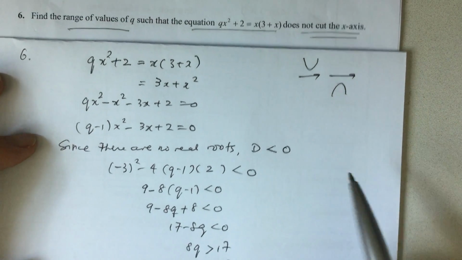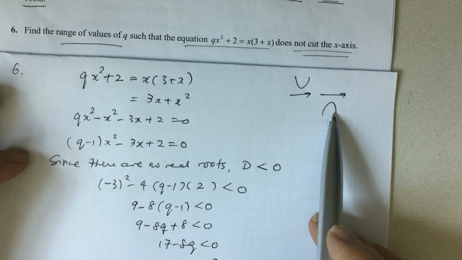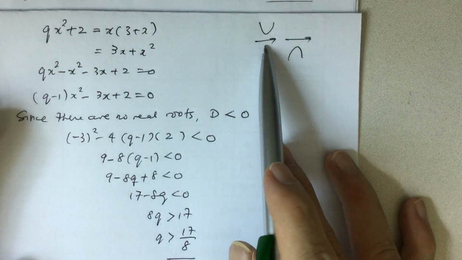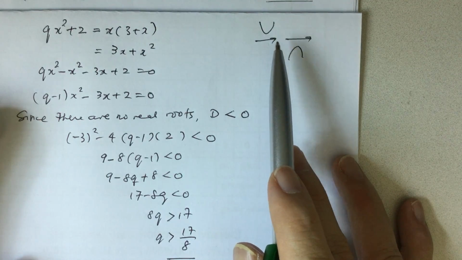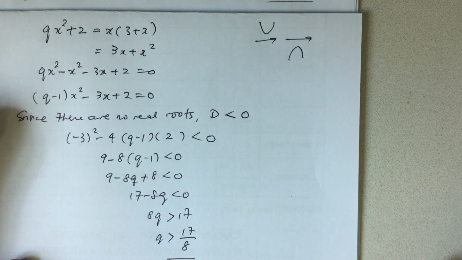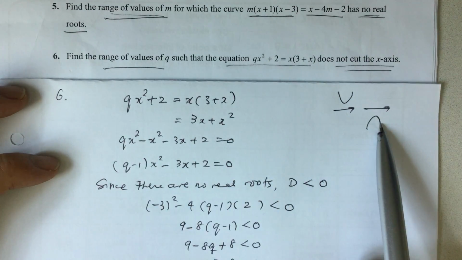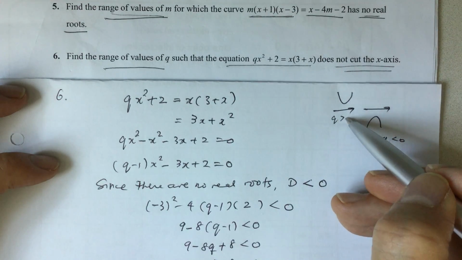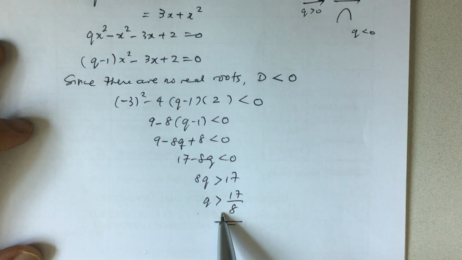Now you notice that there are two situations here. Either the curve can be U-shaped or inverted U-shaped. So in this case, we have got the answer q is bigger than 17 over 8. Obviously, you are referring to this case. So q must be bigger than 17 over 8, and that 17 over 8 is actually bigger than 0. So we don't have to worry, right? Because for this case, your q must be bigger than 0. For this case, your q must be less than 0. So this case doesn't apply because your q is bigger than 17 over 8.